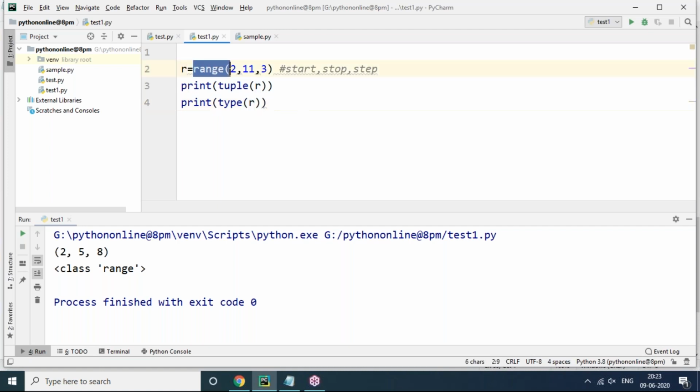This range can be used in many cases in the for loop context, or if you want to accept 10 employee details, then we can use range(10). Then 10 employee details we can enter at run time. In that context, we can use the range data type. We'll discuss later, don't worry. So this is about range.